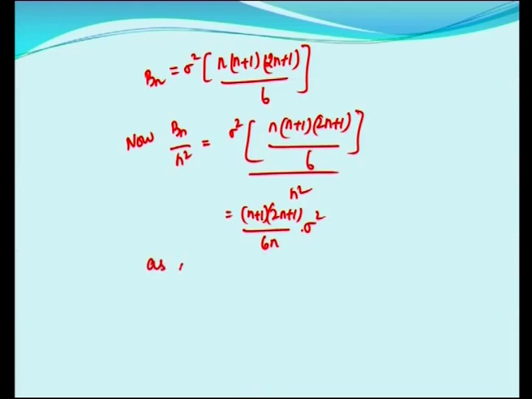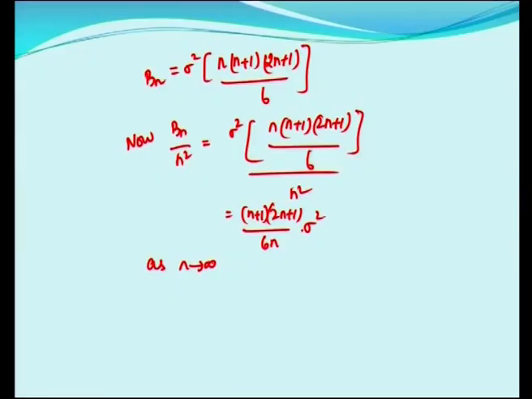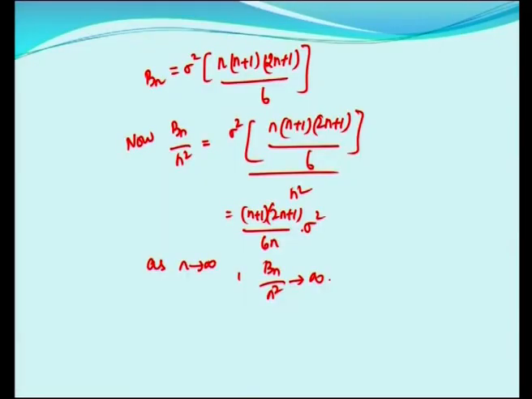Now, as n tends to infinity, the numerator consists of an n square term, the denominator consists of an n term. The numerator has got the higher power of n. So, as n tends to infinity, the numerator being of higher power, this will tend to infinity, which is a contradiction to obeying the WLLN. That is, as n tends to infinity, Bn by n square should tend to 0. It should not tend to infinity.